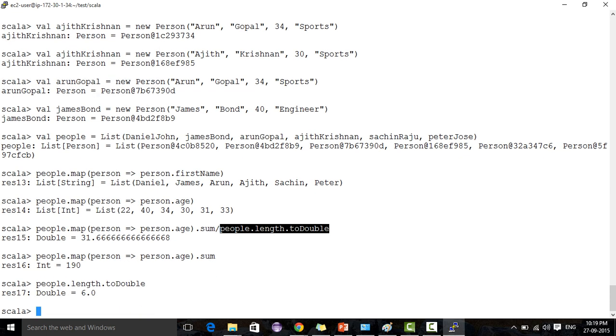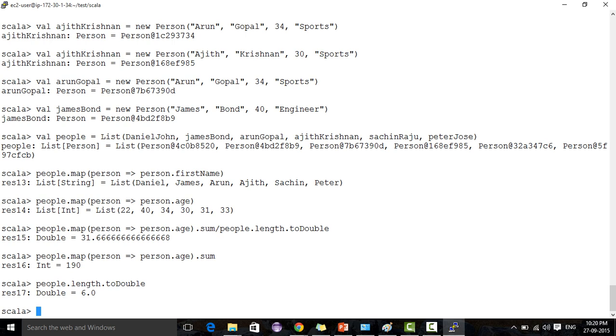So how many members do we have? We have 6 members in the list, 3 plus 3. In this way we got the average age, and we got it in a much easier way. In a single line itself we got the average age of the people in the list. We have multiple person objects, and we found the average age of all the persons in a single line.